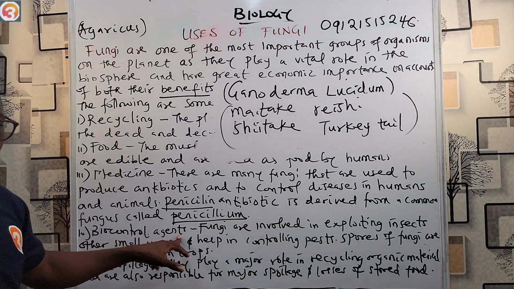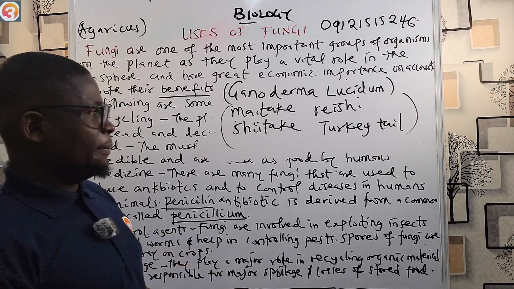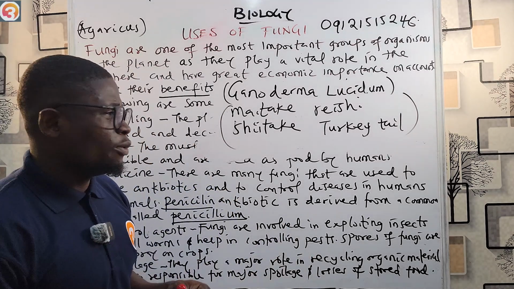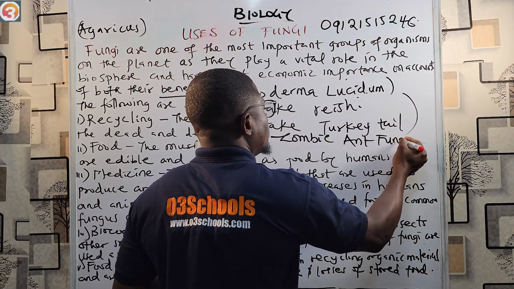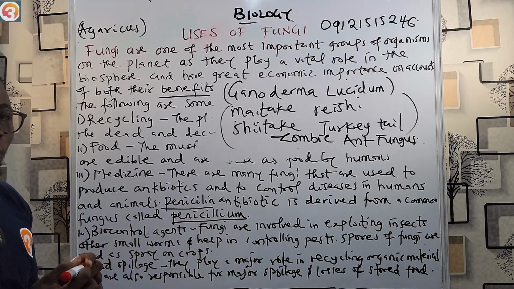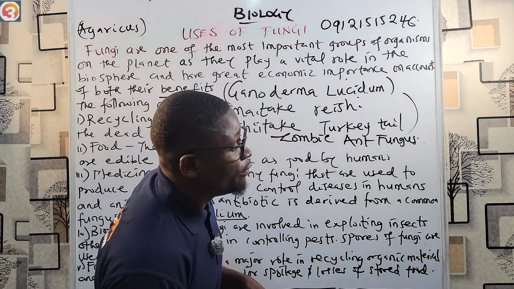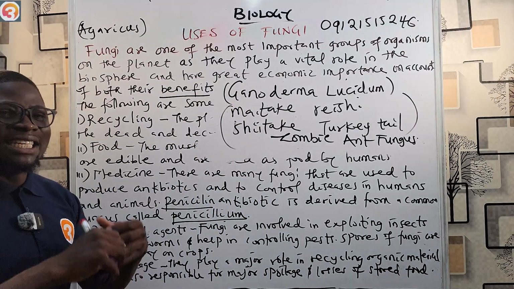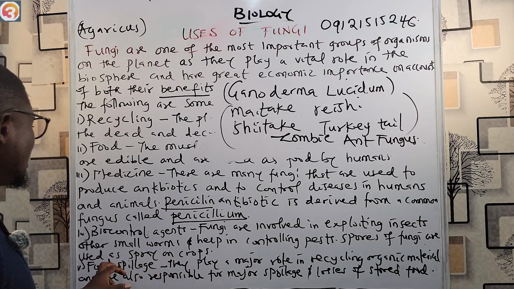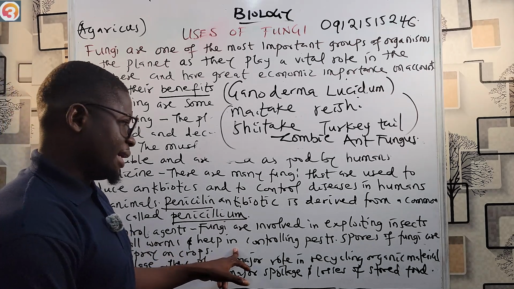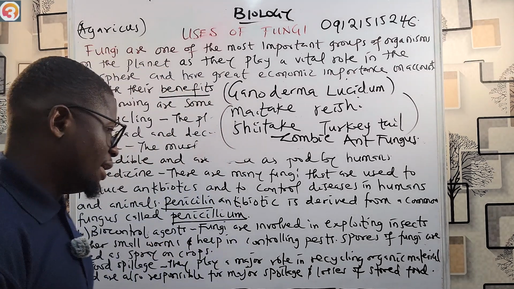Now we have biocontrol agents. Fungi are involved in exploiting insects and other small worms and help in controlling pests. In one of our previous episodes, I talked about the zombie ant fungus. What this zombie ant fungus does is make insects like ants and spiders behave like zombies. They now become very useless. So that is a way of controlling pests. So fungi are involved in exploiting insects and helping to control pests. Spores of fungi are used as spray on crops.